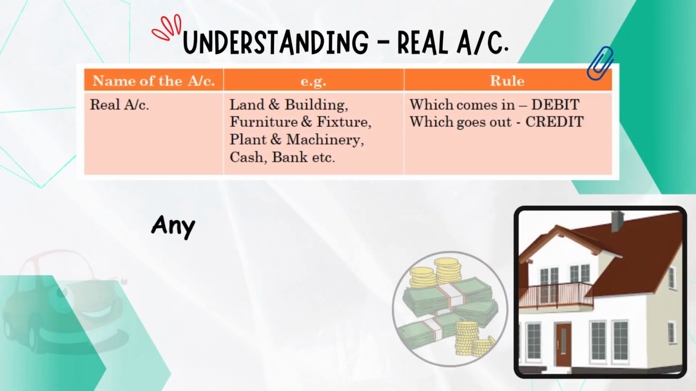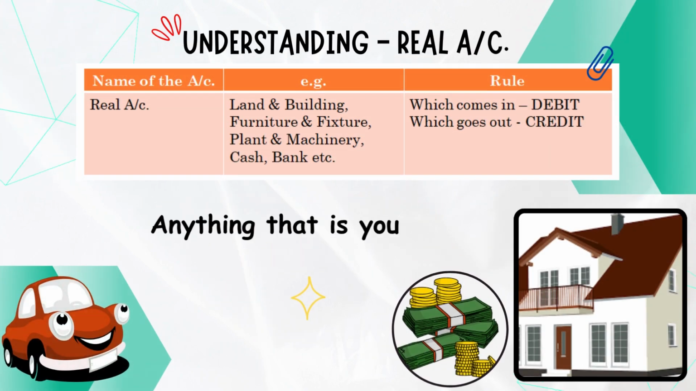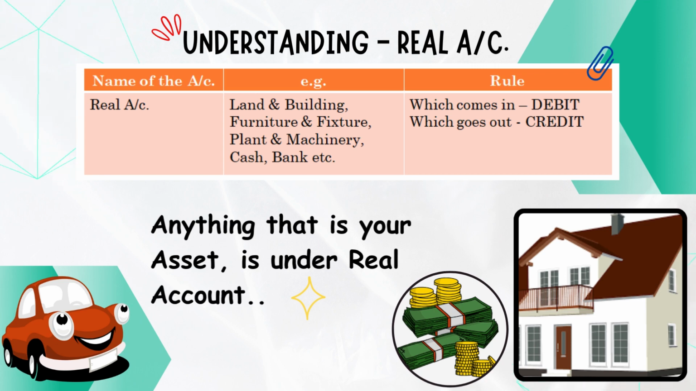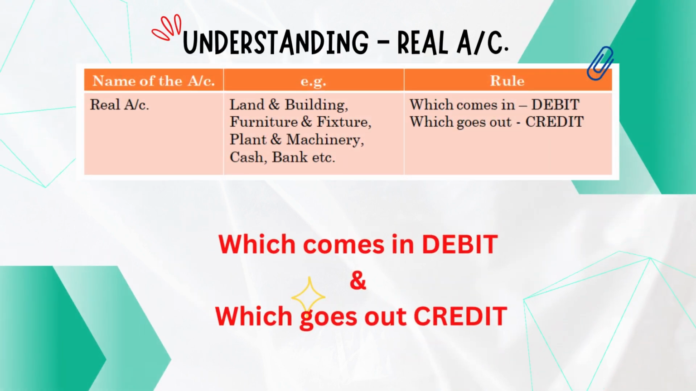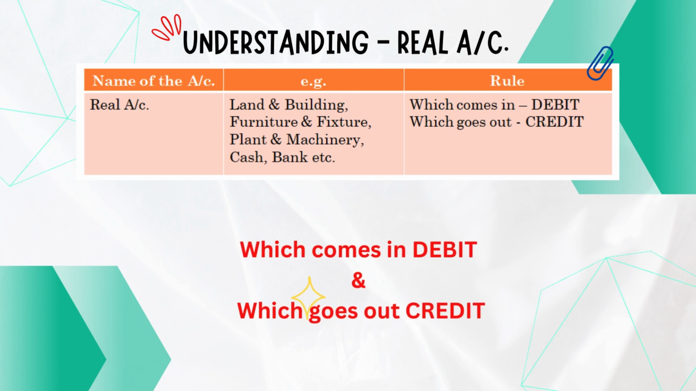The second account of the golden rules is real account. Anything that is your asset is under real account. Example, cash, bank. Here bank means bank balances. Land and building, plant and machinery, furniture and fixtures, etc. The rule is which comes in debit and which goes out credit.